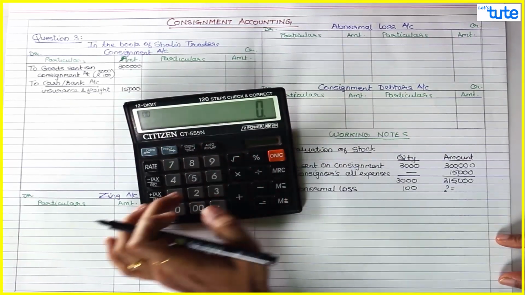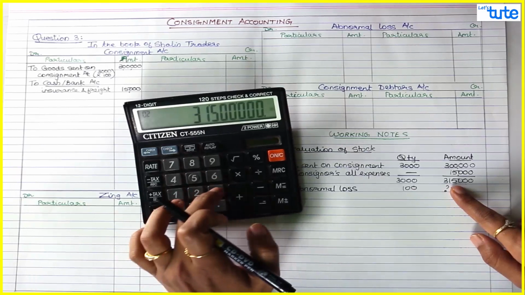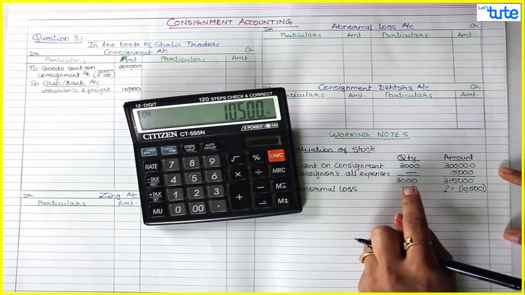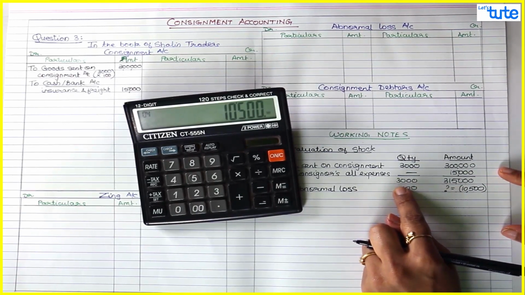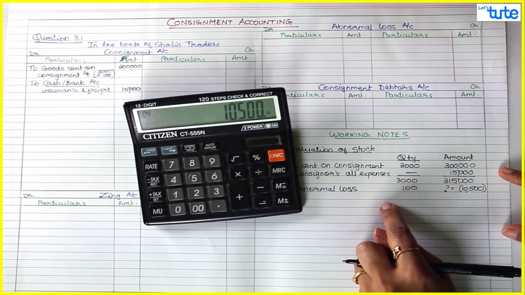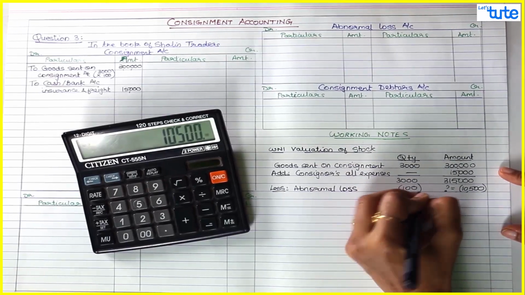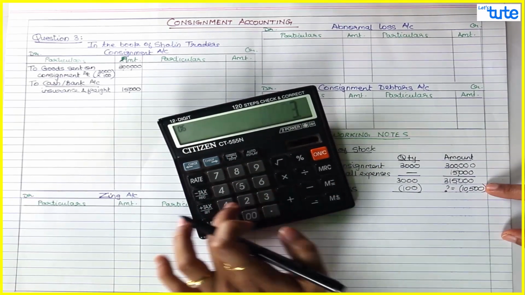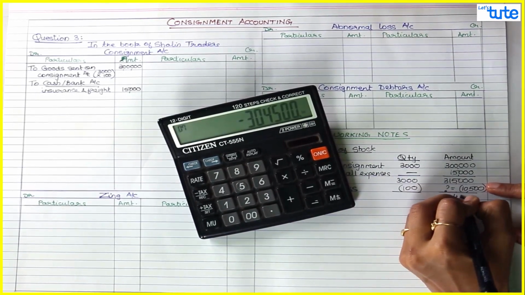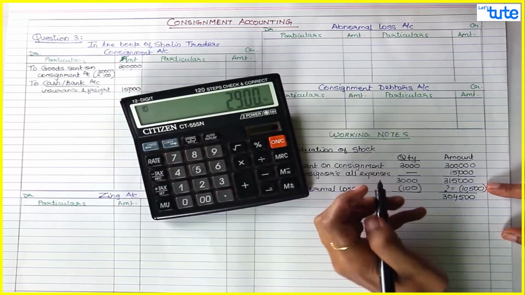Cross multiply: 100 into 3,15,000 divided by 3000. So that comes to 10,500. So what we have done: if 3000 saris are worth 3,15,000, what would be the cost of 100 saris which were lost by fire, and that is 10,500. So when you deduct this from 3,15,000, this comes to 3,04,500, and the quantity is 3000 minus 100, 2,900.